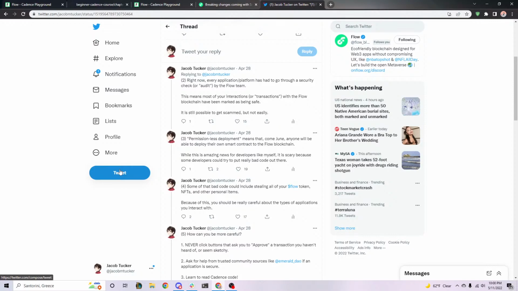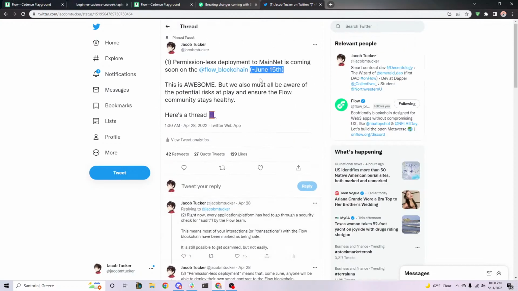But we'd be stupid to say that that's not going to happen because there's always malicious users. So when this happens, June 15th, I'm telling you, be super, super, super careful about what transactions you're signing because with one click of a button, you could lose everything.